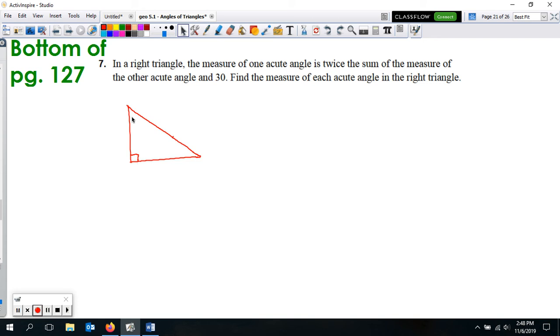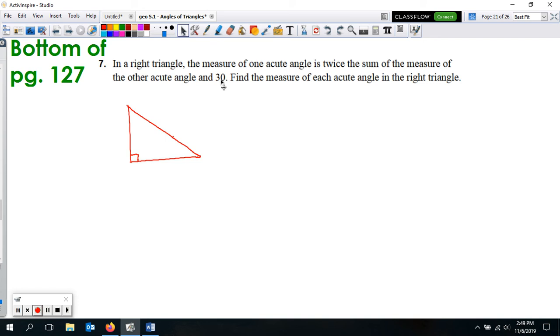According to that corollary we just looked at, these two are going to add up to 90 degrees. They're complementary. So how do we represent these two acute angles? It does give us some information about each acute angle. It says one acute angle is twice the sum of the measure of the other acute angle and 30. So if we have one of the acute angles, add 30 to it and then times it by 2, that's going to give us the other one.